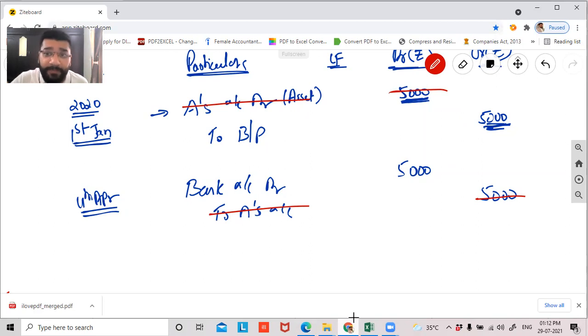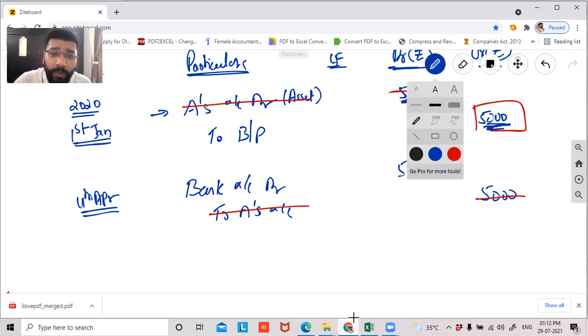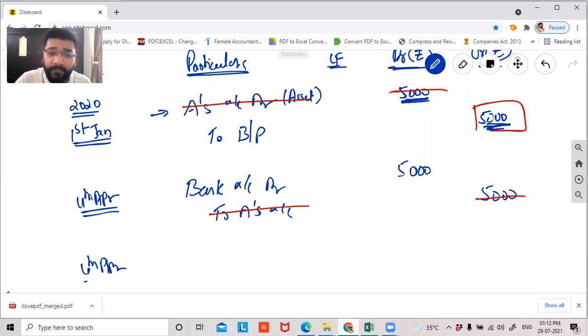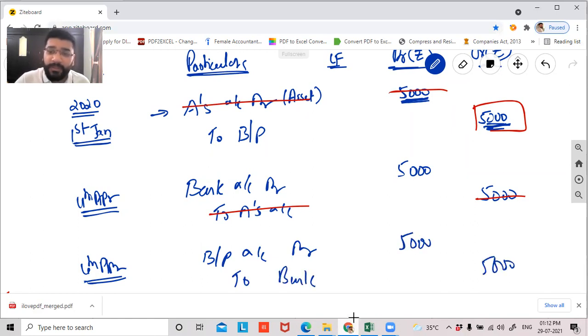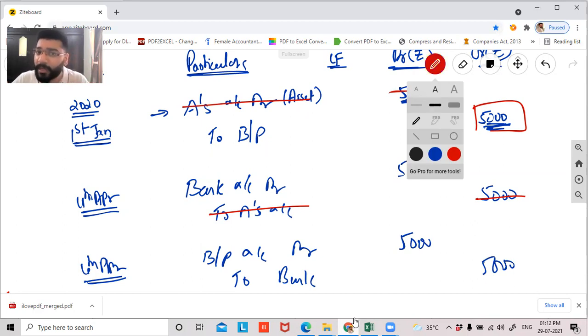Now, guys, bills payable is still not closed. I need to close this. So as soon as the money is received, what will B do on the due date? Can I say he'll run to the bank and settle the bills payable? So he will close the bills payable by making the payment. So bills payable account debit to bank, 5,000.